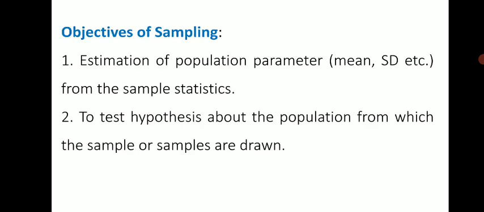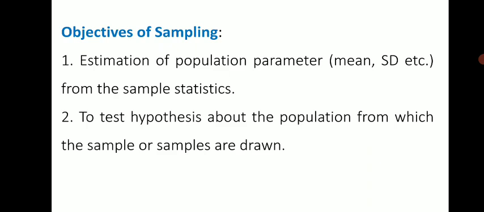So what are the objectives of sampling? First, estimation of population parameters. That means if you want to study a population using statistical tools, say, for example, mean, standard deviation and other purposes, we draw a sample. Okay, so the main objective of sampling is that if you want to study a population, and it is not possible to study the entire population, then at that time we draw a sample.